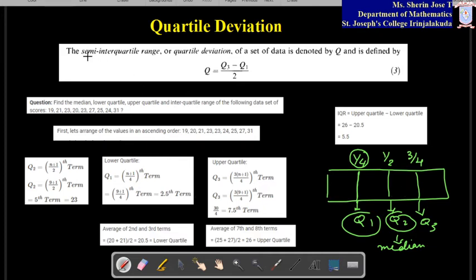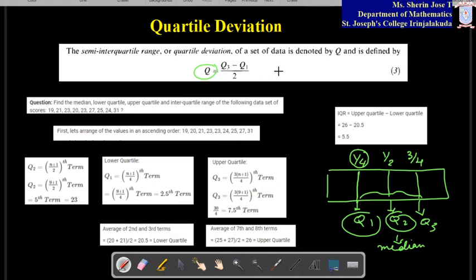So first, just go through the quartile deviation formula. This is the quartile I am just telling. Now what is meant by quartile deviation? It has another name, semi-interquartile range or quartile deviation. That means Q3 minus Q1 by 2. This is denoted by Q, that is, quartile deviation is denoted by Q. Q3 minus Q1 means this is the portion, correct? Q3 minus Q1 divided by 2, that is called semi.